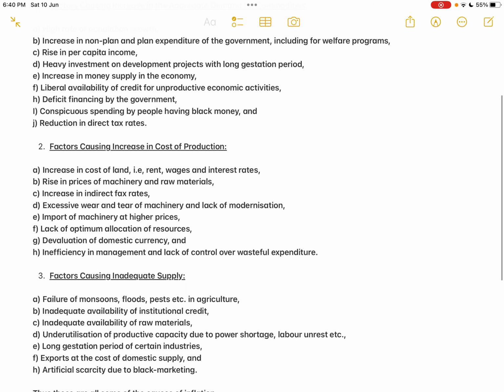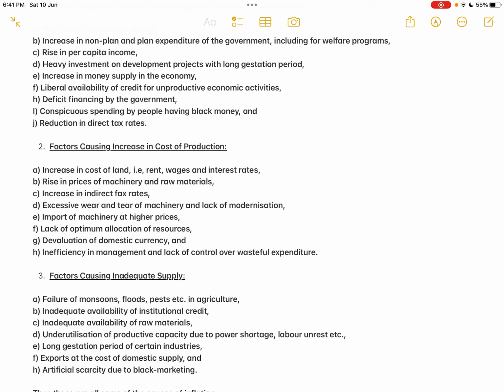Okay. Now the second cause is the factors causing an increase in the cost of production. So, the cost push inflation. If you remember the causes of inflation, one is the demand pull inflation, that is the first one we have seen. The second one is the cost push inflation. If the cost of production keeps on increasing, then the price level will also increase.